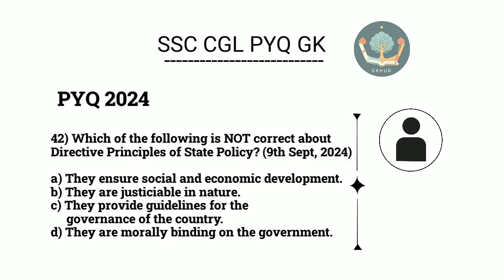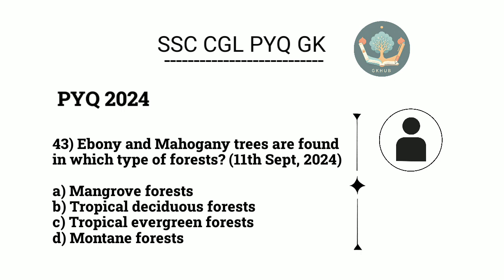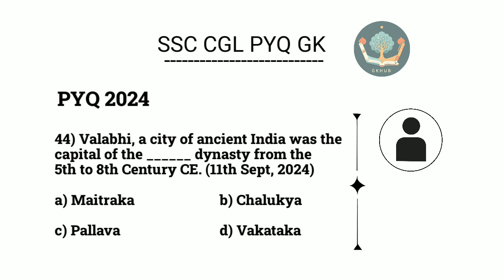Which of the following is not correct about directive principles of state policy? B. They are justiciable in nature. 43. Ebony and mahogany trees are found in which type of forests? C. Tropical evergreen forests. 44. Vallabhi, a city of ancient India, was the capital of which dynasty from the 5th to 8th century CE? A. Maitraka.